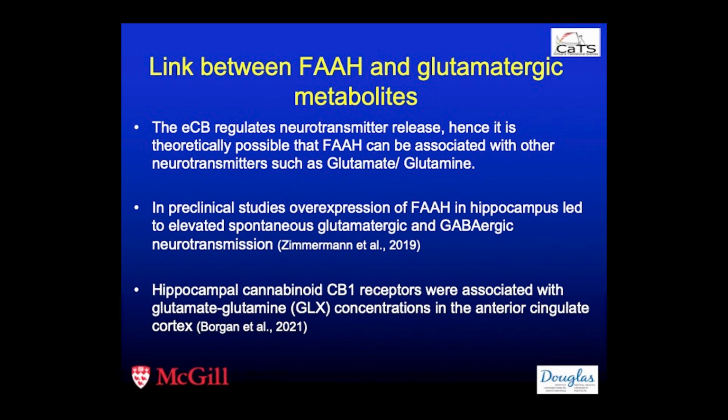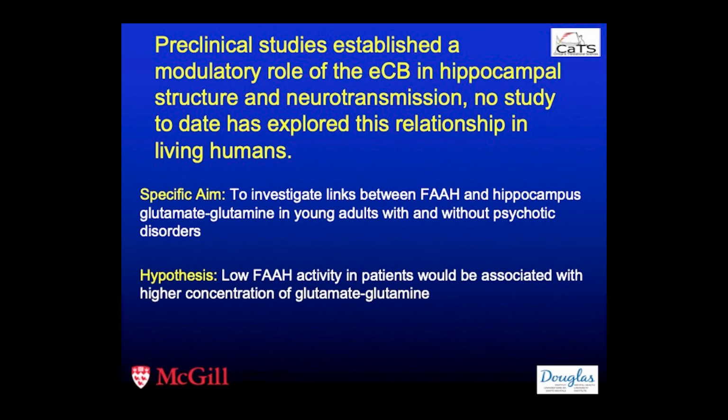In preclinical studies, overexpression of FAAH in the hippocampus led to elevated spontaneous glutamatergic and GABAergic neurotransmission. Also, hippocampal CB1 receptors were associated with Glx concentrations in the anterior cingulate in previous studies. Because of this, we wanted to investigate the links between FAAH and hippocampal Glx. So we measured Glx with MRS in a group of young adults with and without psychotic disorders, and we hypothesized that low FAAH levels in patients would be associated with higher concentrations of Glx.